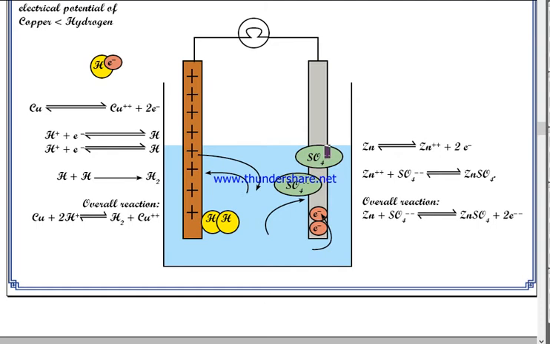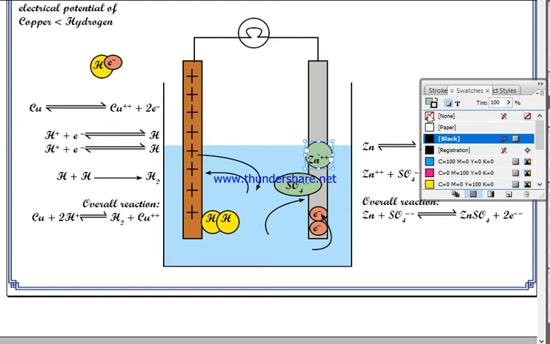Okay, let me write Zn. Okay, so you understand this? This is zinc. Let me change the color of zinc, shall I? Butterfly, which color do you like?